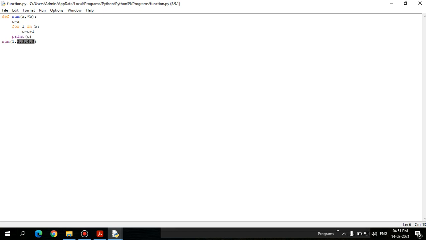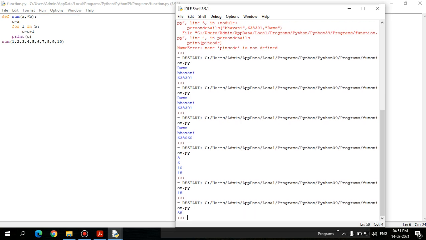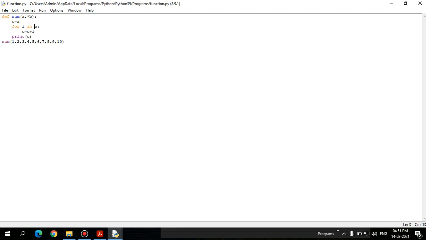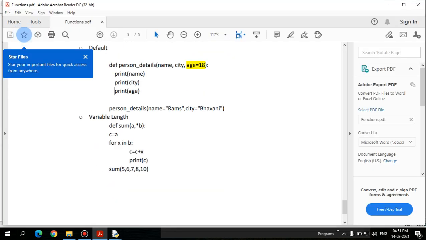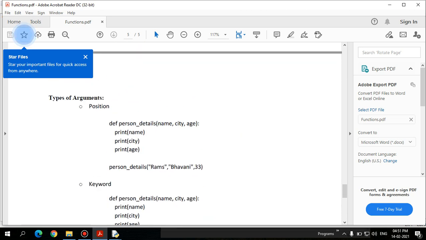So instead you can go for variable length arguments. Here you can give n number of arguments, and I can increase it to as many arguments as I want. It will take all those values and, without any change to the function, it will finally update the value. Look, 55 will get printed. That is the key advantage of variable length arguments. I think with this, all these types of arguments are over.